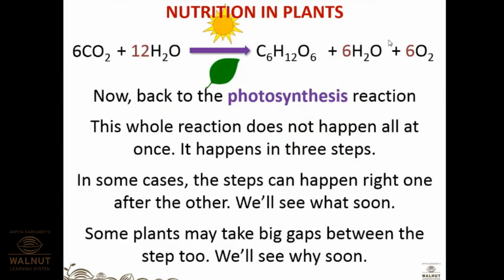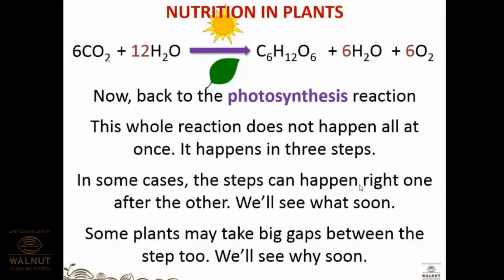Now back to the photosynthesis reaction. This whole reaction does not happen all at once. You might be thinking that this is the equation: plants will absorb CO2, they will get water, and after going through all these things, they will prepare their glucose in just one go. But this is not actually what is happening. This particular equation happens in 3 steps, and these 3 steps are very, very important from the 10th standard point of view and also from the MCQ point of view.